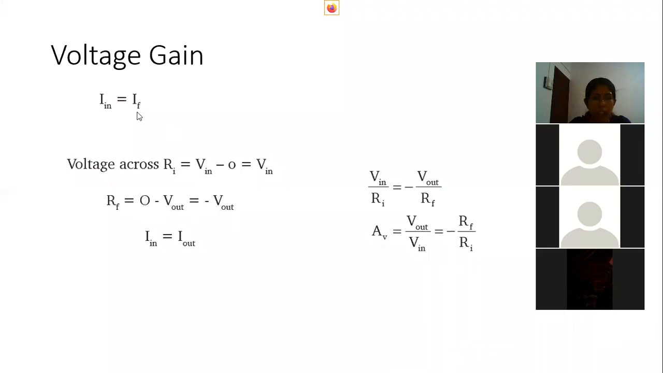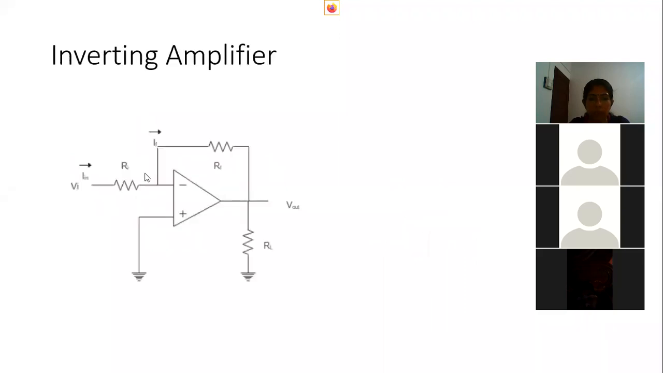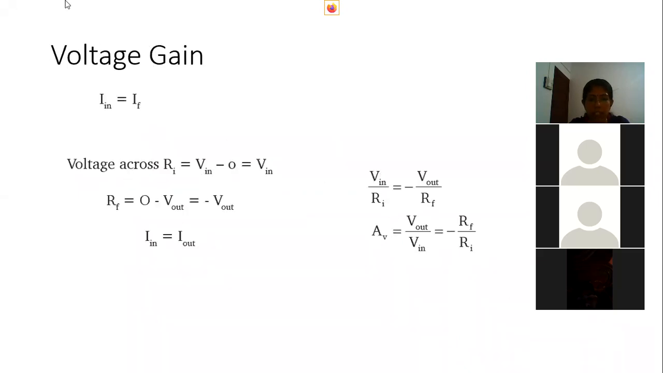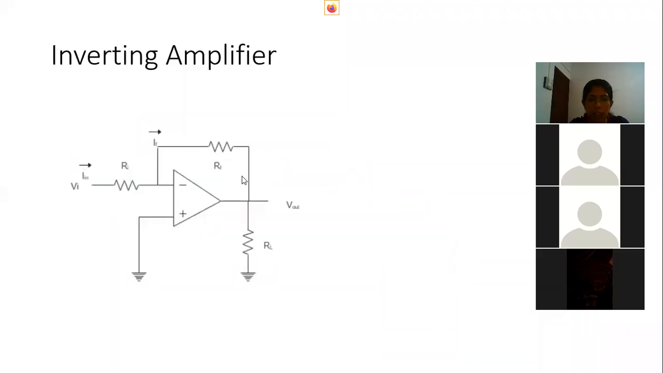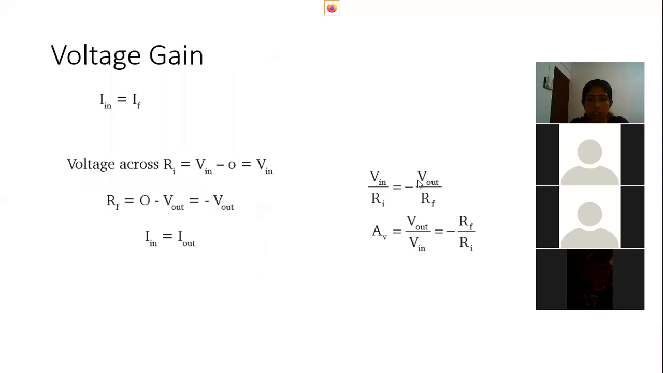And we know that the input current is the same as the feedback current. Just substitute this into the equation. What is the input current? The input current is the current flowing through Ri. The voltage across Ri is V in, so the current through Ri is V in by Ri. The voltage across RF is minus V out, so minus V out by RF is the current flowing through RF: the voltage across RF divided by resistance. So from this equation we can find the ratio. Output voltage divided by input voltage is minus RF by Ri. That is, the voltage gain is minus RF by Ri.